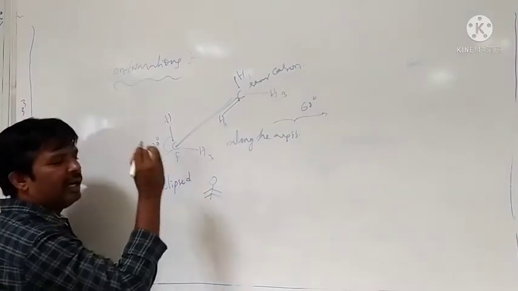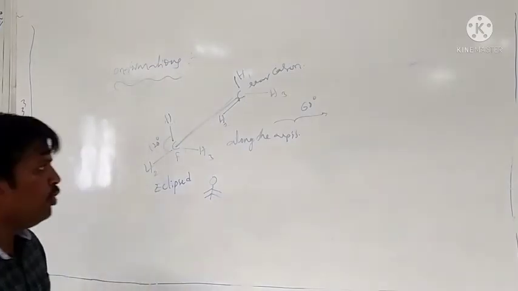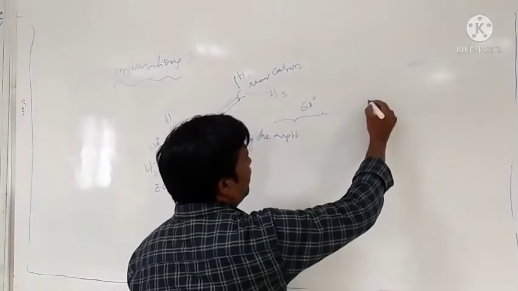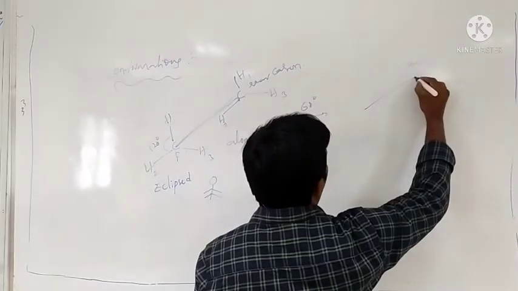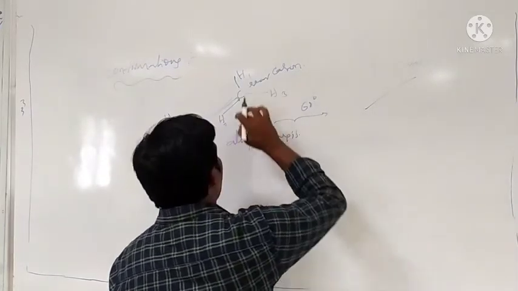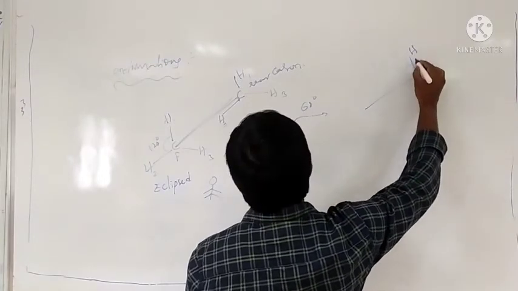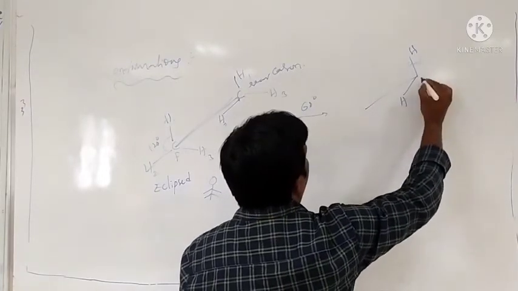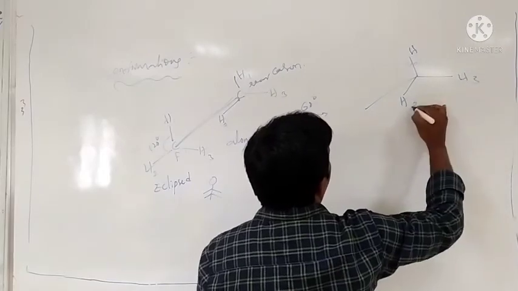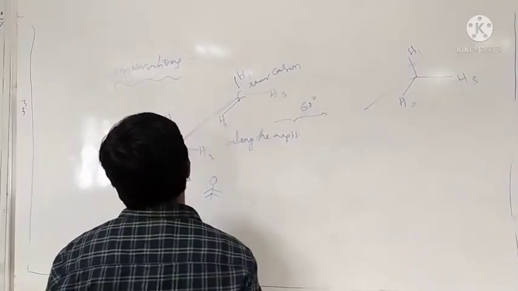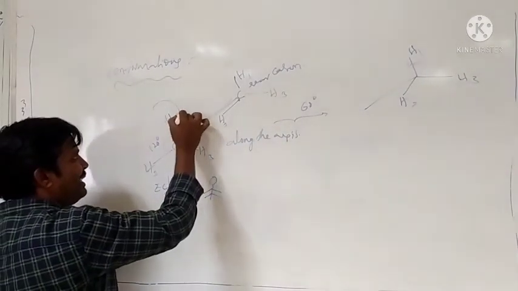Here also, like in Newman, when we rotate by 60 degrees, we rotate only the front carbon and fix the back carbon. We are rotating in the clockwise direction by 60 degrees.